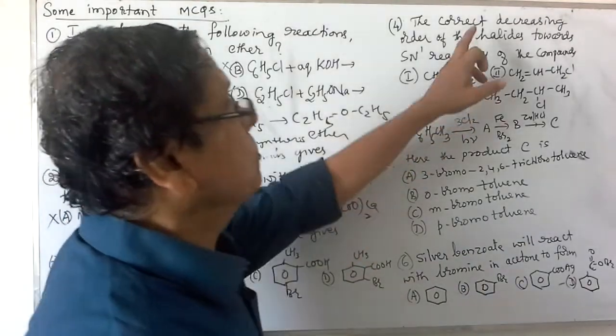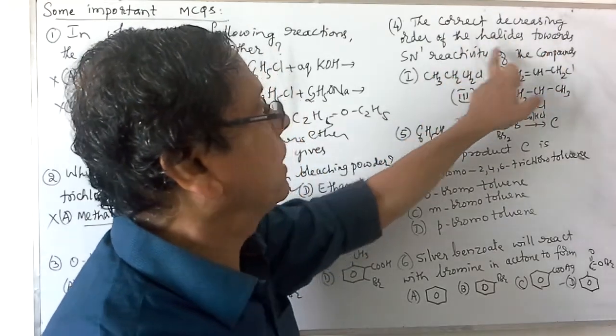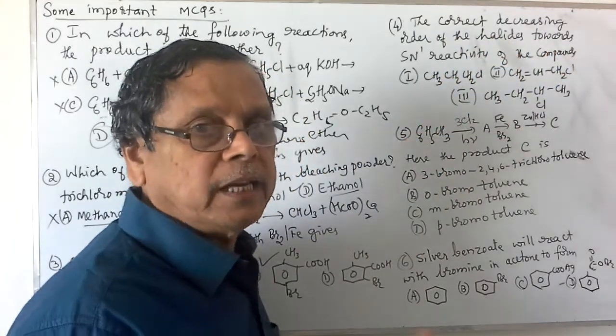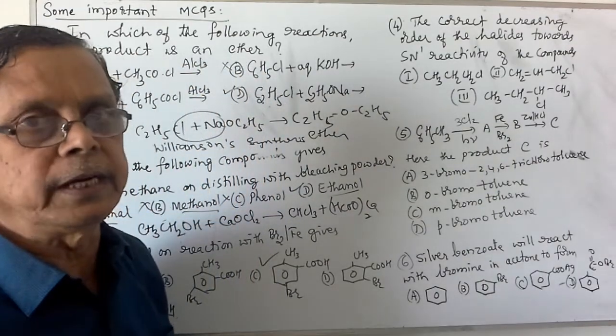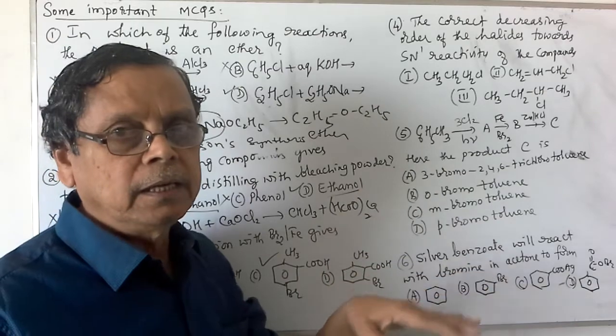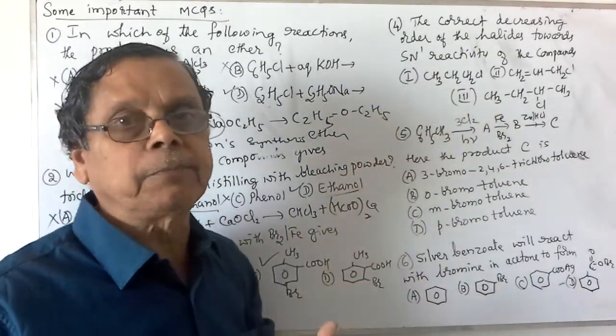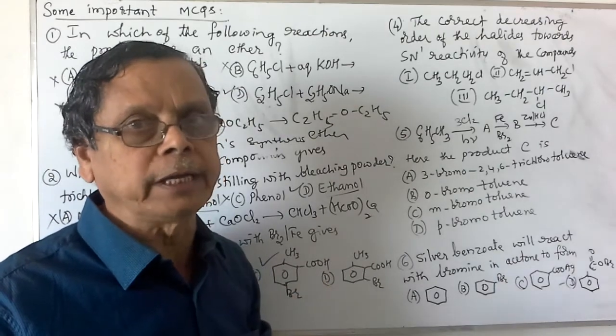Then coming to the next question, the correct decreasing order of the halides towards SN1 reactivity. SN1 is nothing but a nucleophilic substitution reaction. In the SN1 mechanism, the intermediate produced is a carbocation.